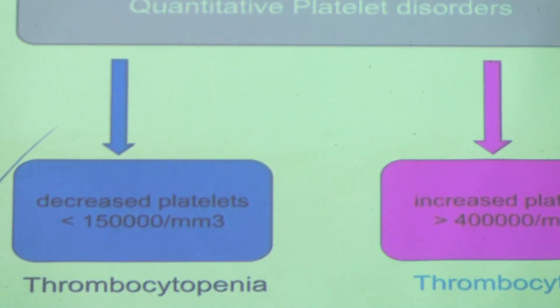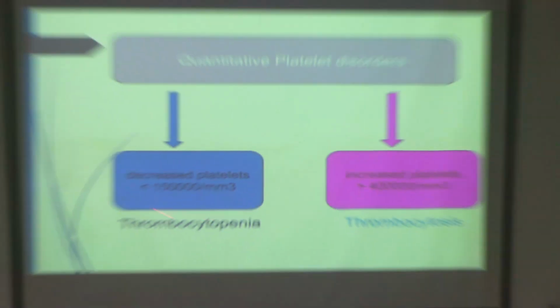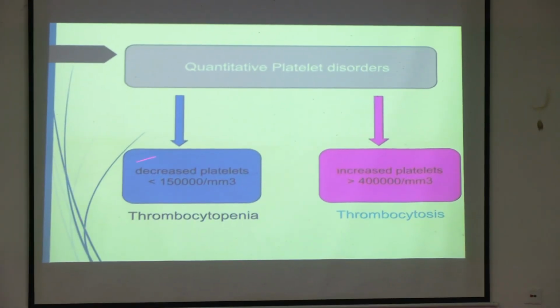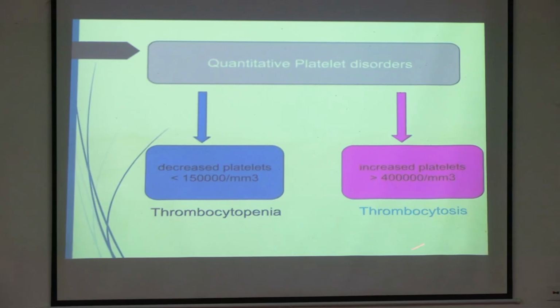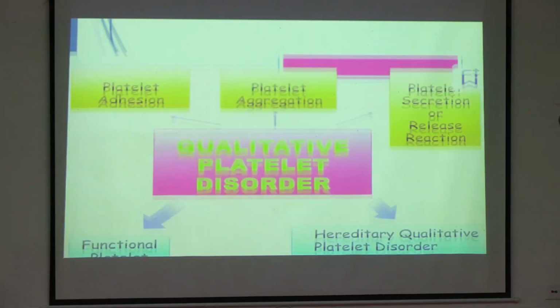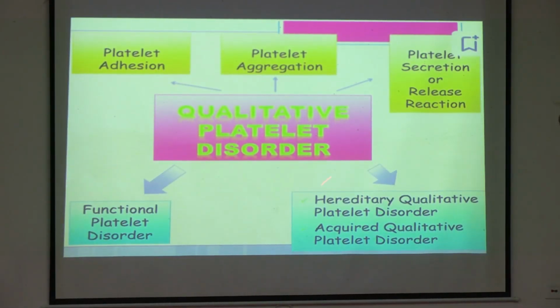Okay, now what are the quantitative platelet disorders? It is two types. When it is less than 1.5 lakh, it is thrombocytopenia. When it is more than 4 lakhs, it is thrombocytosis. Okay, so now in qualitative platelet disorder, there are two types. One is a functional platelet disorder.